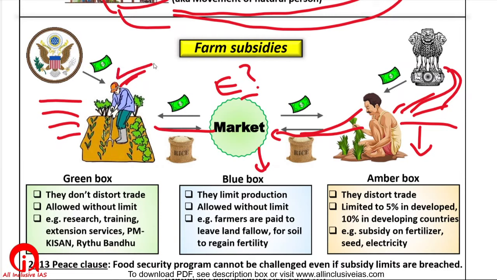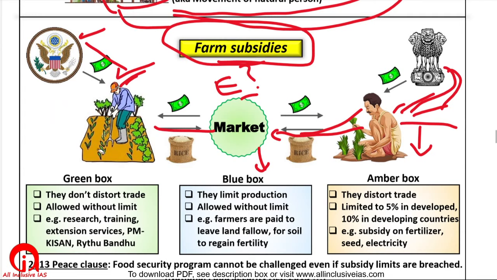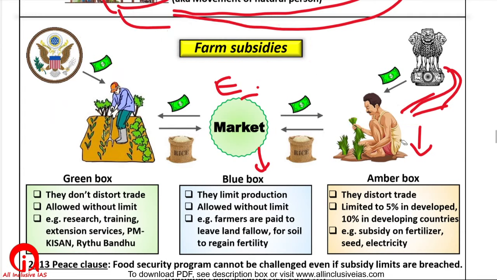So the American farmer will complain to the US government that you also give me a subsidy so that I can also supply at a lower price. So therefore farm subsidies create international issues. Therefore there are some limitations. These subsidies given by governments to their farmers have been categorized into 3 things: green box, blue box and amber box.